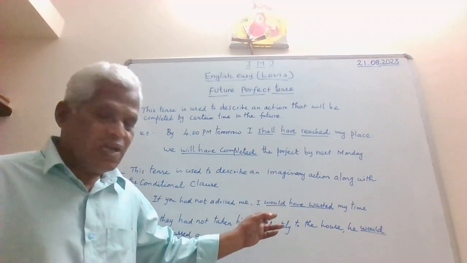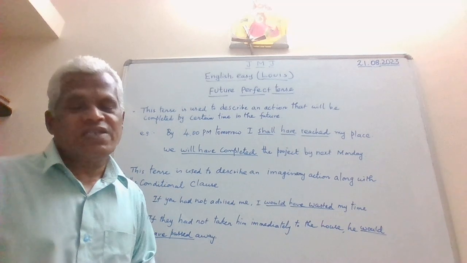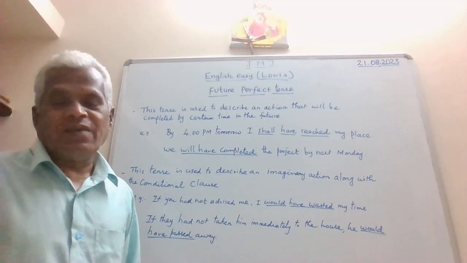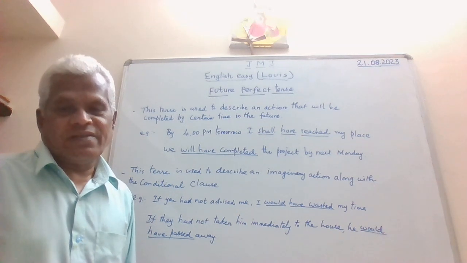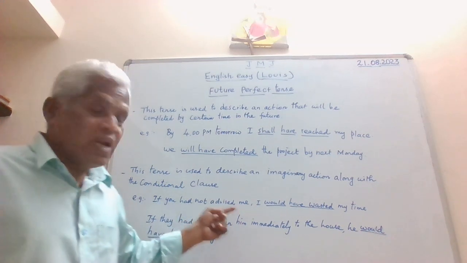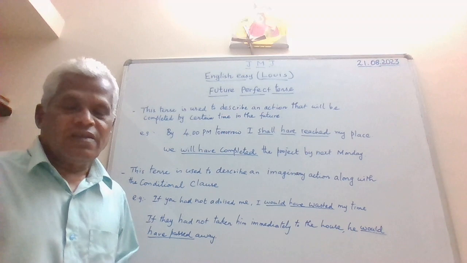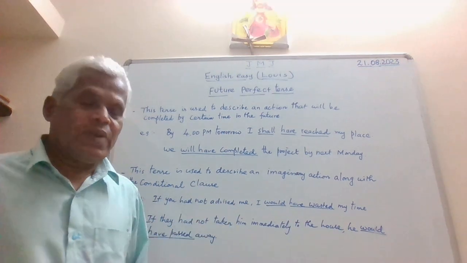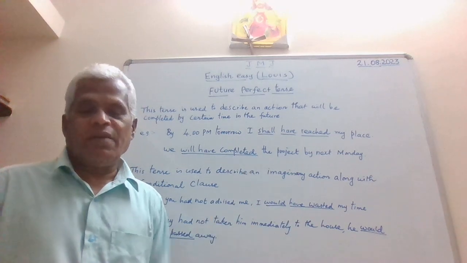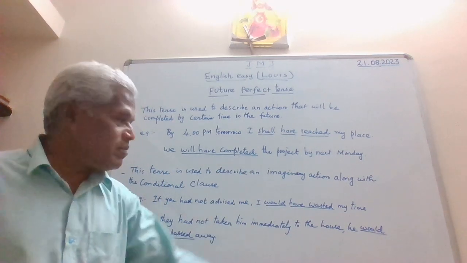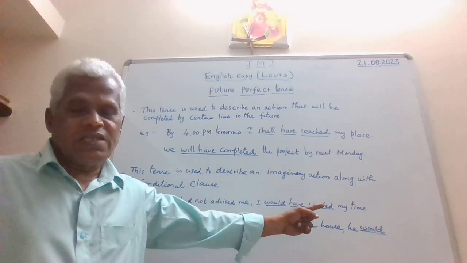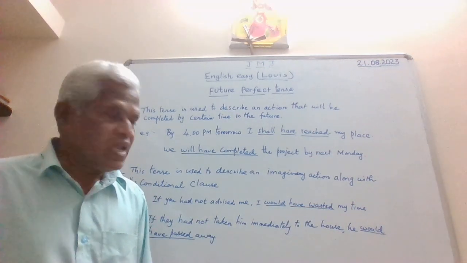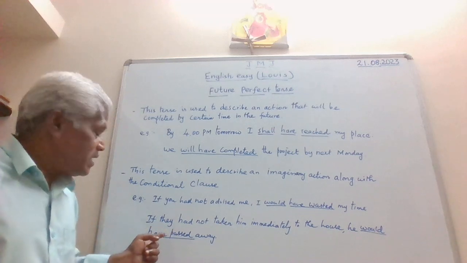But how did I come out of that wasting of my time? Because of someone's advice. See, if you had not advised me, if you had not told me, if you had not informed me earlier, I would have wasted my time. Wasted my time. See, wasted is the verb third form of the verb waste. Okay.